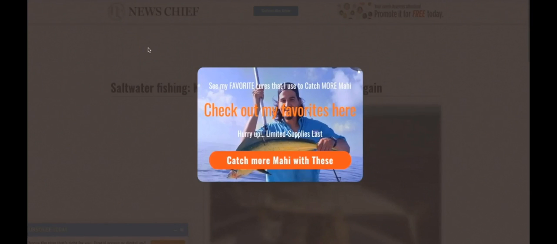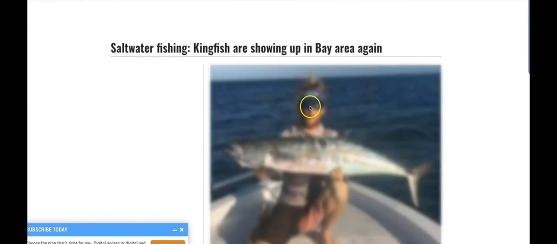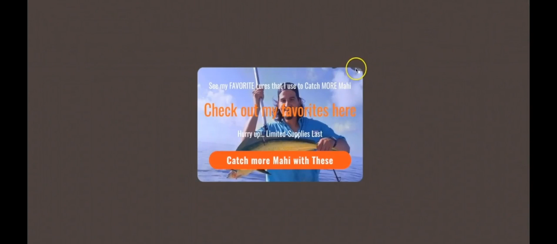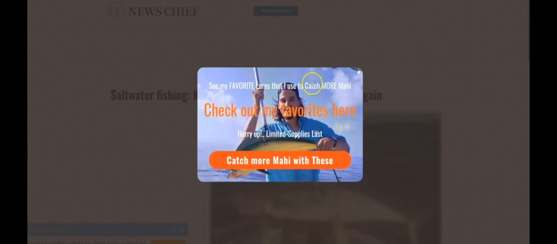Okay, this one is talking about a very particular kind of fishing here that's in season right now in Florida. And if I go ahead and refresh it, you'll see that it shows up as soon as the page loads, and it's actually showing up before the article even loads. Okay, so that's even better. Boom, you can get eyeballs on your ads right away, and there you can see that website loaded up in the background. All right, so that's how powerful Sociible is.